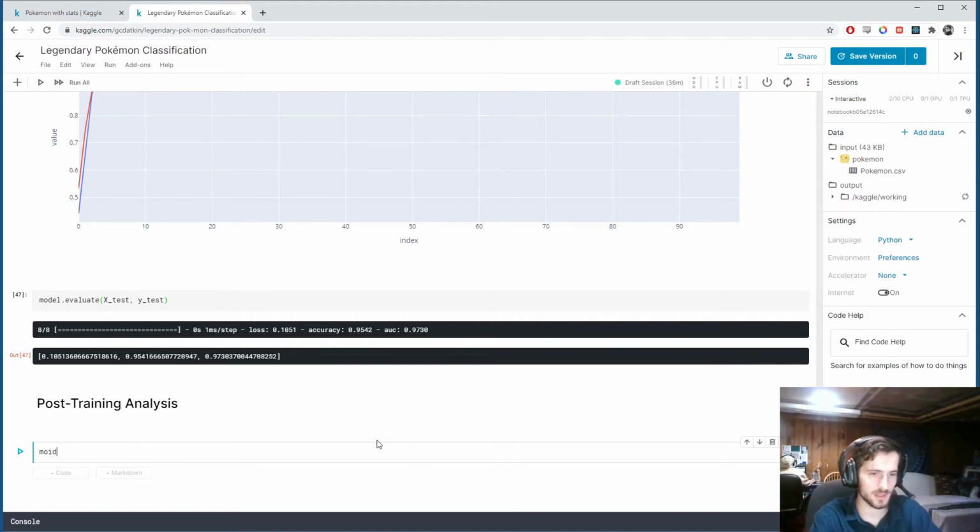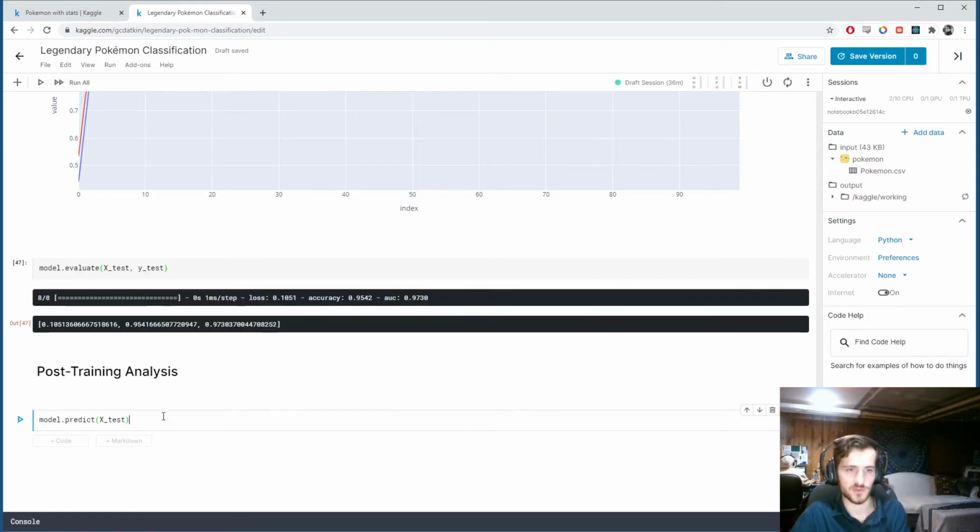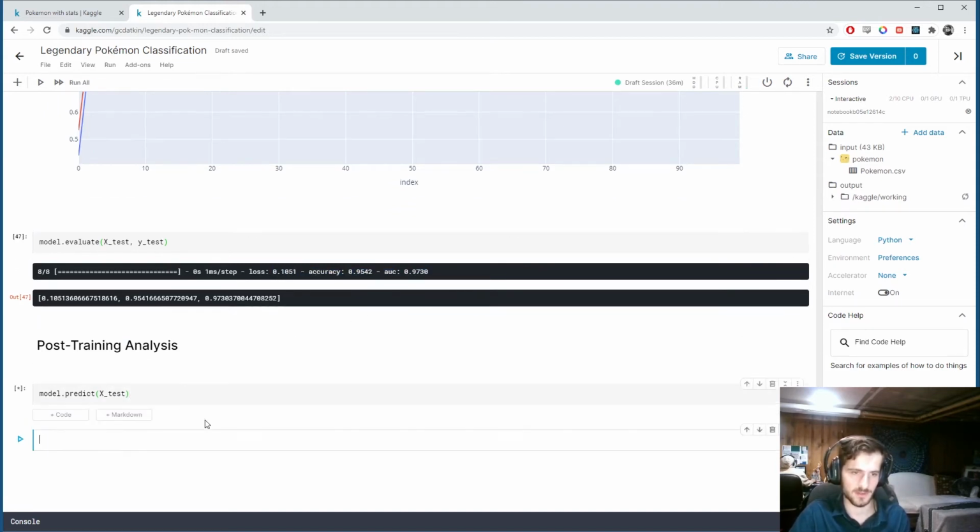So I'm going to do model.predict on x_test. This is going to generate predictions for the test set, so it will have the same accuracy as this, right? But these will be the actual predictions, not just a score. It looks like this.